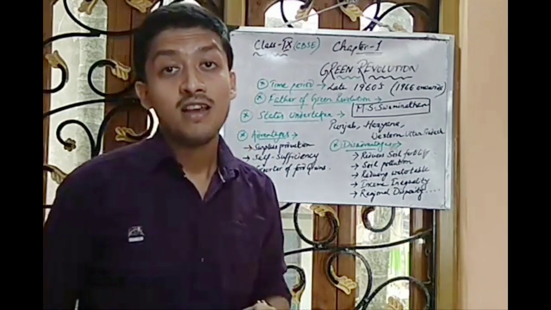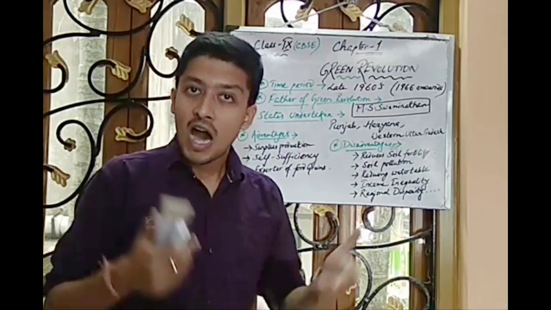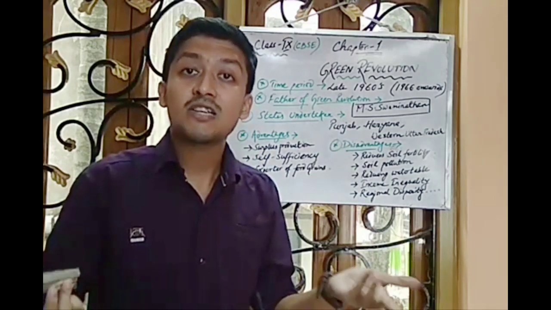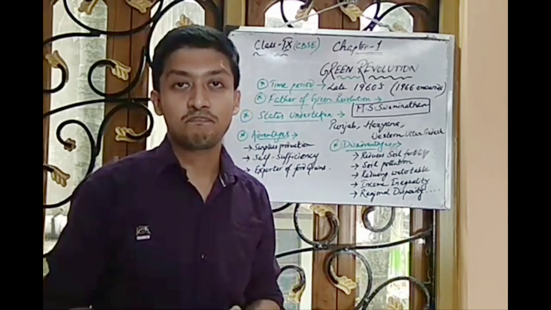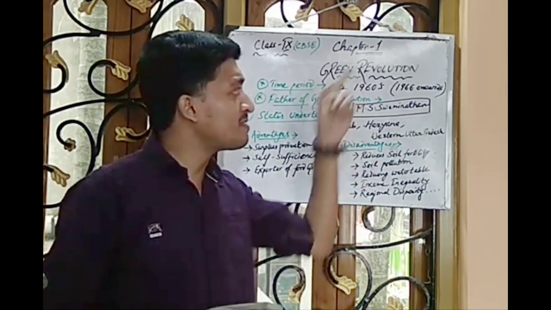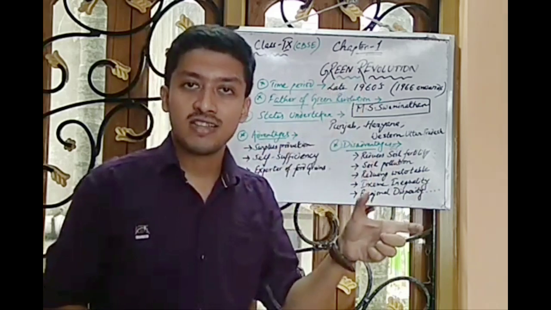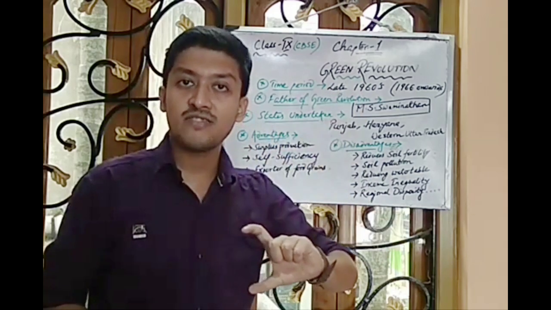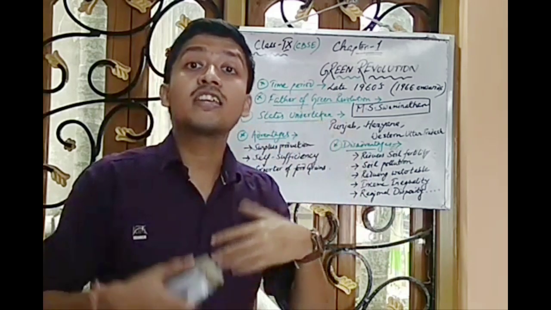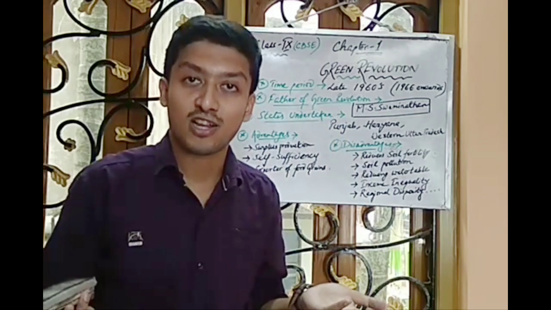Today's video starts with the Green Revolution, a revolution that occurred on that piece of land in our country. Basically, as the name suggests, there were some revolutionary activities done on the greenery, on the crop production of our country.